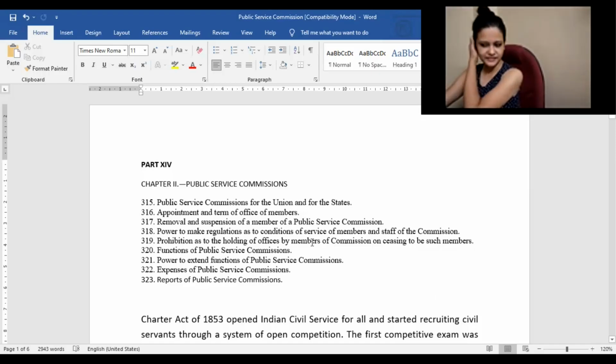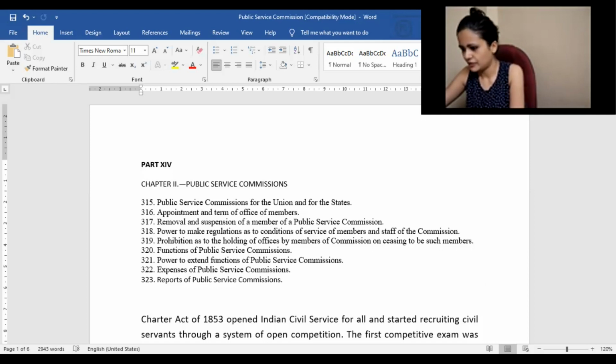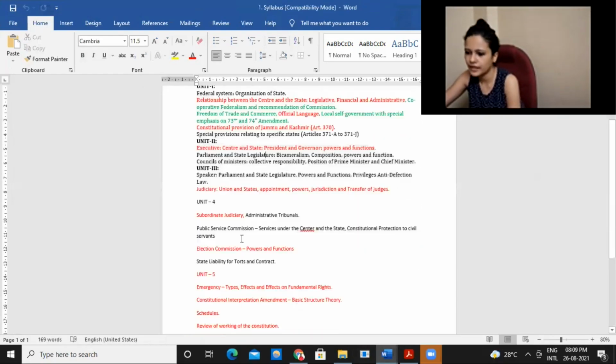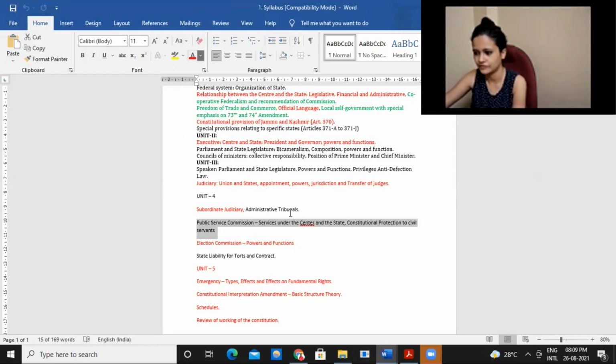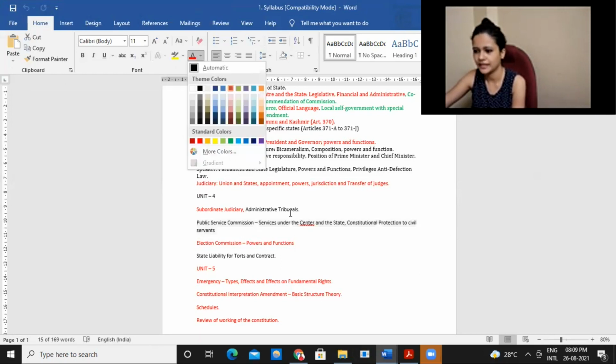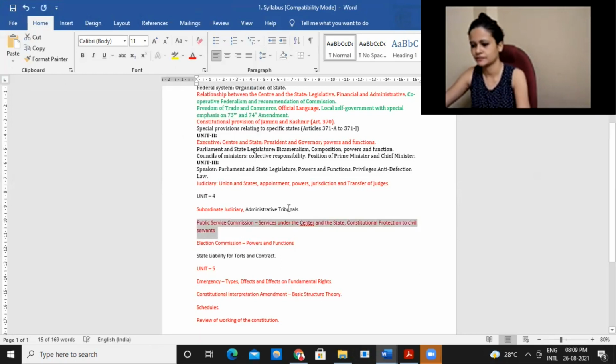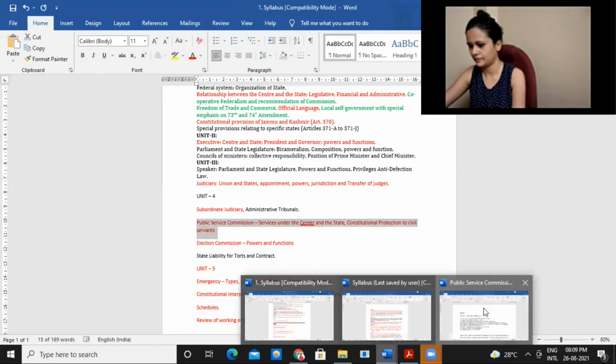We'll start with this thing. So there is another topic from Constitution, which is, one second, I'll just open the syllabus. Okay. So regarding this one, it is from Unit 4: Public Service Commission, services under Center and State, and constitutional protection to civil servants. Regarding that, we have a topic which covers a few sections, so we will do that part today.